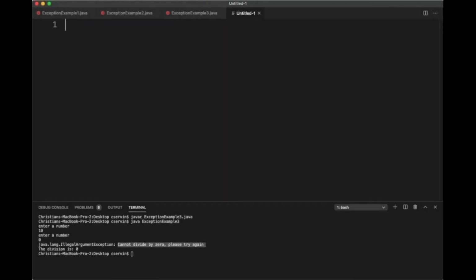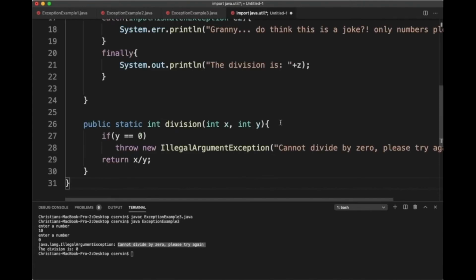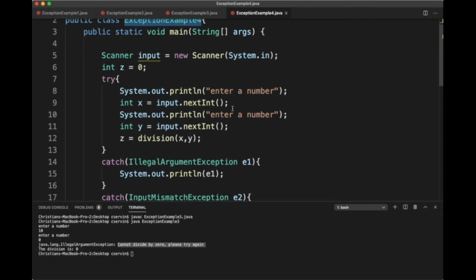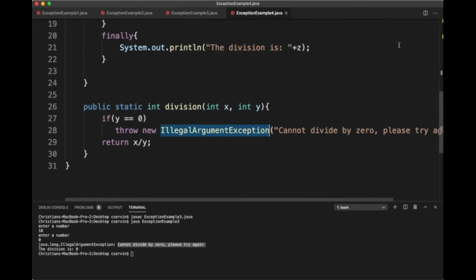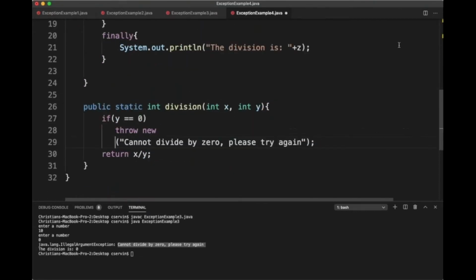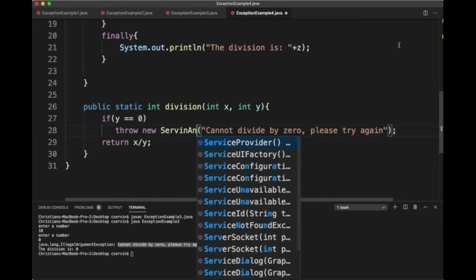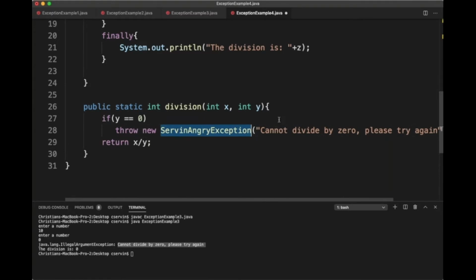I'm going to create a variation of this. It's going to be called example 4. This time I'm not going to throw an illegal argument exception. I'm going to throw something more personal because we're getting tired of this. So I'm going to throw a serving angry exception. Of course, I'm just kidding here, but so you can know that I'm kind of upset.